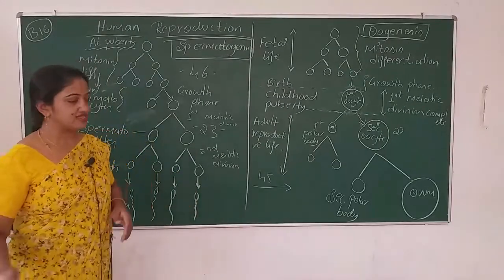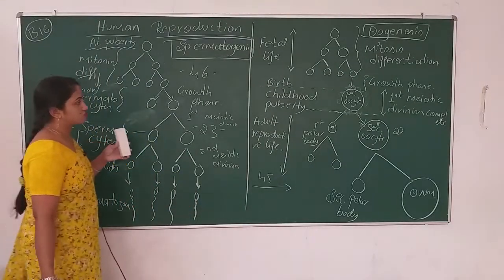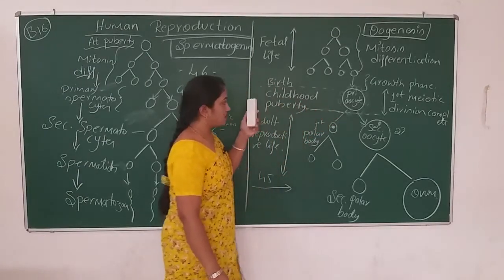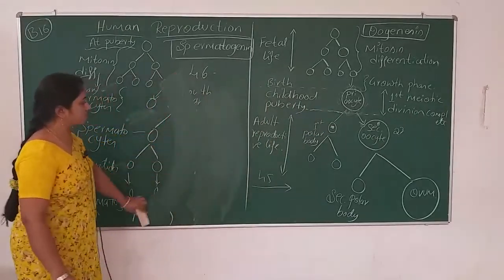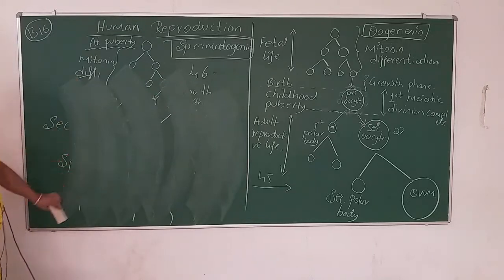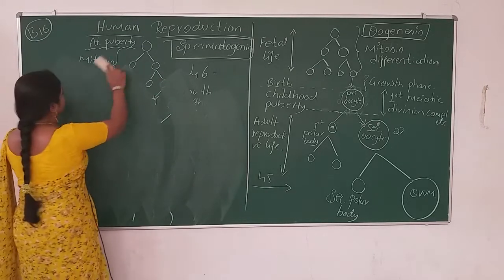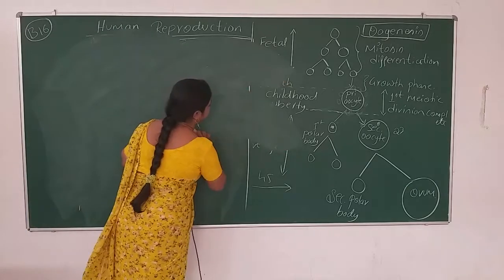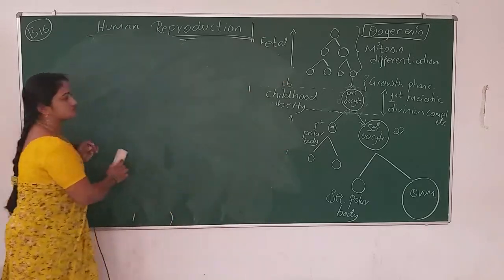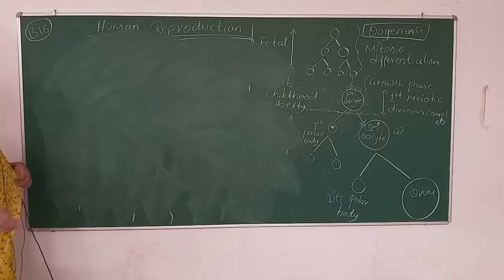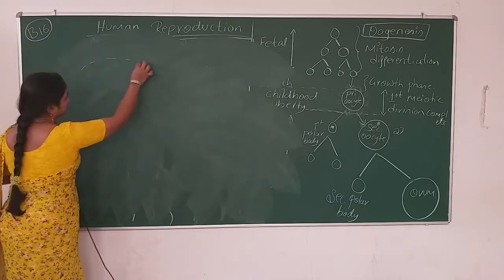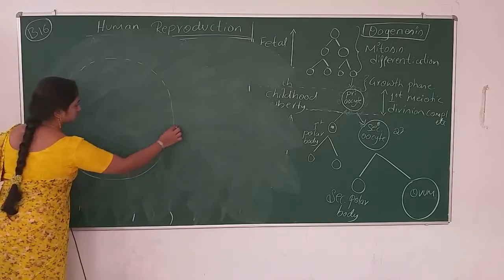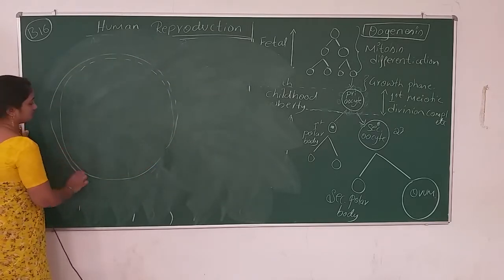Okay, as I told you, we'll now see the development of primary follicles. How the Graafian follicle develops, what its structures are, and what its membranes are. We'll see this. I'll draw a mature Graafian follicle.